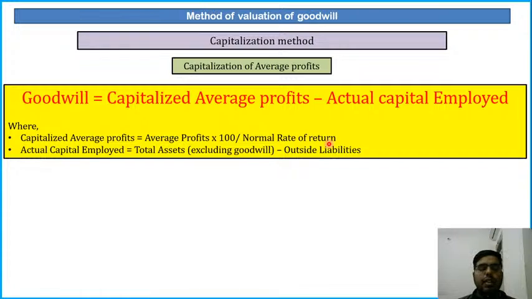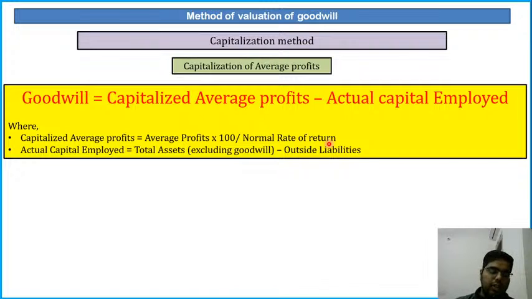Normal rate of return means normally on the value invested in the business. For example, I have invested 2 lakhs in the business and I am earning 30% profits. So that means 30% of 2 lakhs, that is 60,000. Okay. So my normal rate of return is 30%. I have invested 2 lakh in my business, I have received 60,000. That means my normal rate of return is 30%.